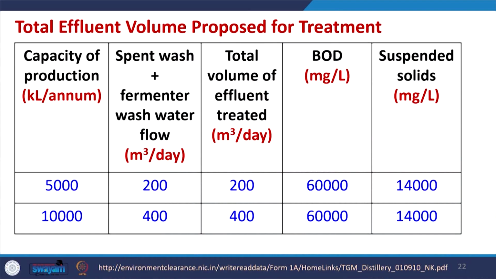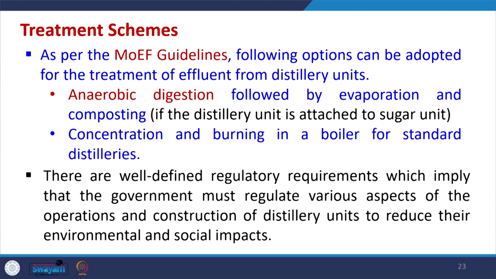The total effluent produced for treatment depends upon the capacity of production, kiloliter per annum, whether it is 5000 or 10,000. So, spent wash plus the fermenter wash water flow rate will be tentatively 200 to 400. Total volume of effluent to be treated will be around 200 to 400. The BOD will be around 60,000 and suspended solids may be there. So, this is the total effluent volume which has to be treated further.